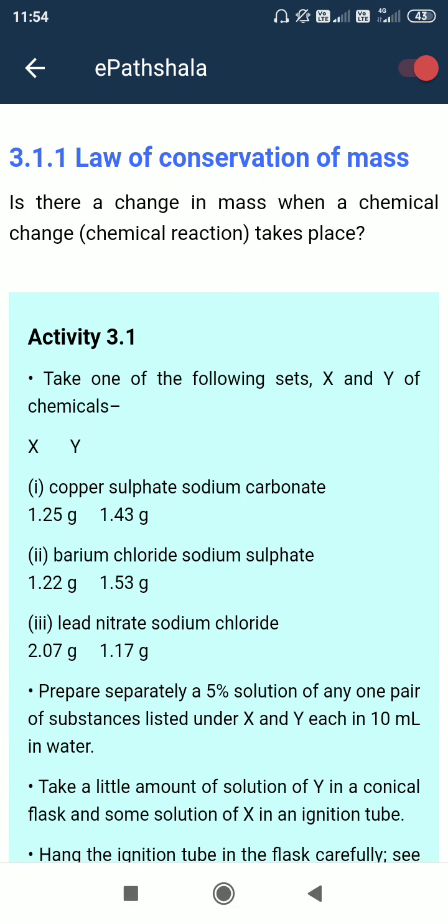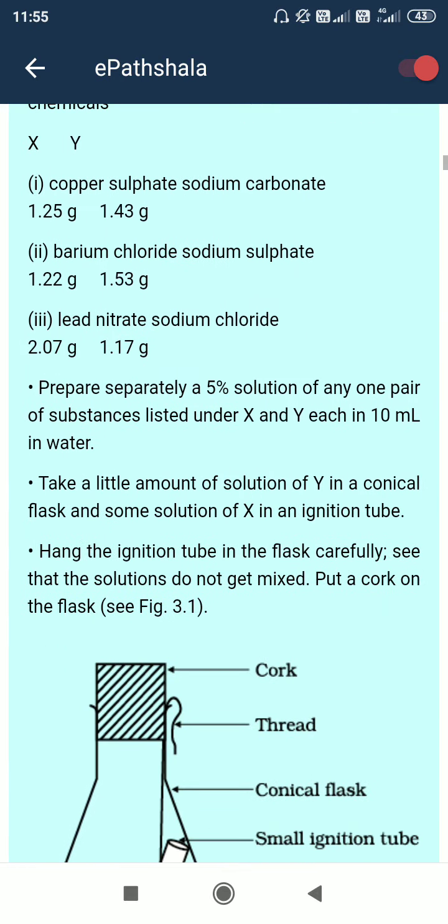So, the law of conservation of mass. According to this, no mass is destroyed or created in the universe. Whatever mass the universe has is constant, it's not changing. In a chemical reaction also, no mass can be destroyed. A chemical reaction means reactant and product: reactants react with each other and form the product. In this process, mass cannot be created or destroyed. So the total mass of the reactants is equal to the total mass of the products. This is the conservation of mass.